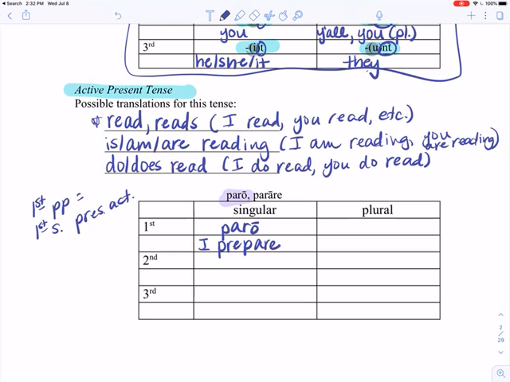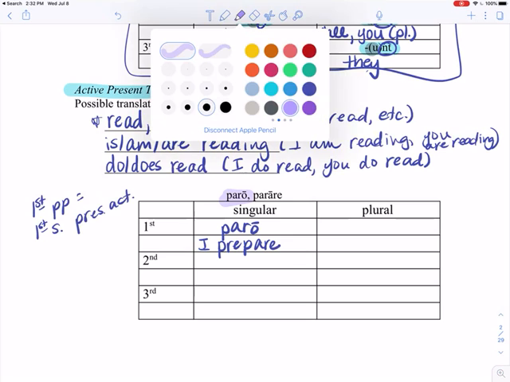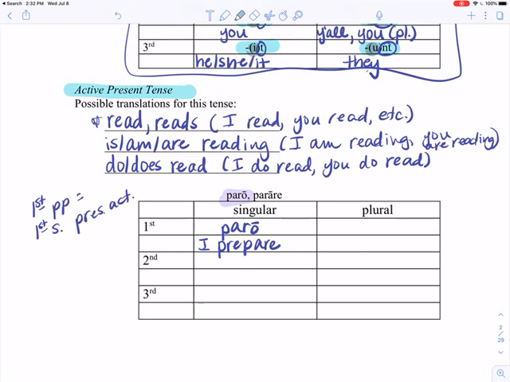Okay, so now, in order to form the rest of these, I told you that we were going to have a stem that ended in a vowel. Okay, now we've already used paro, so we're not going to use that again. But we are going to go to parare, our second principal part right here. Okay, and we are going to drop re. Okay, so that means that para right here is going to be my stem. So what I'm going to do, so that I don't mess this up, I'm going to put para in all my spots.